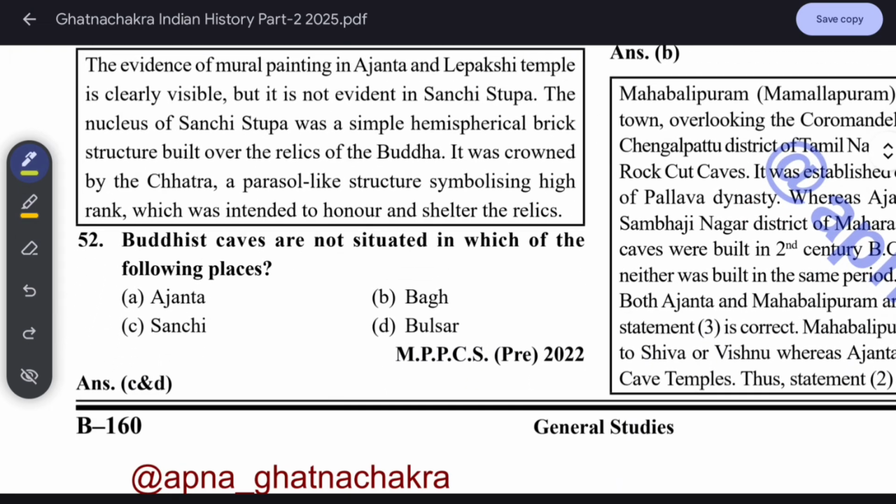Buddhist caves are not situated in which of the following places? Okay, Buddhist caves are being talked about. Remember, this is the cave, not a stupa. Sanchi is a stupa, not a cave. Ajanta has 30 Buddhist caves. Bagh Buddhist caves are there. Balsar, there is no such thing. Sanchi is a stupa, and he is asking for 'not'. So that's why in Sanchi you will not find caves, and here also you will not find caves. In Ajanta we will get caves. Okay. So C and D.